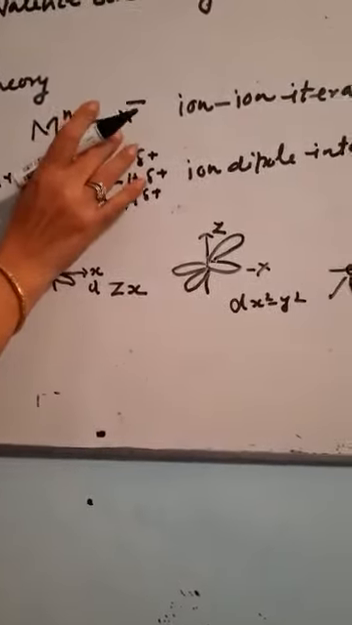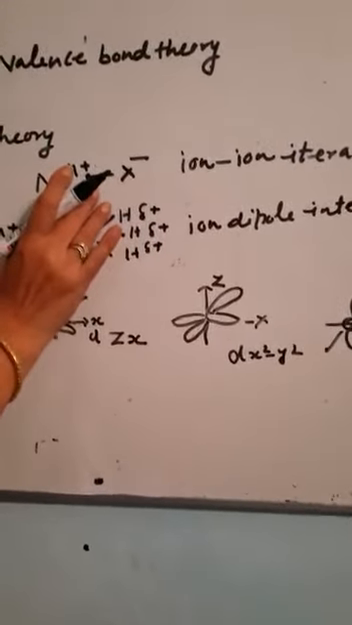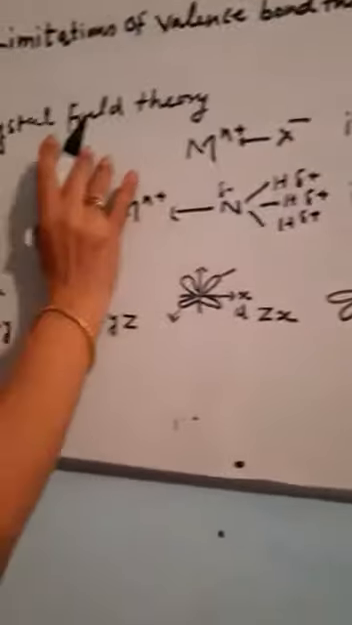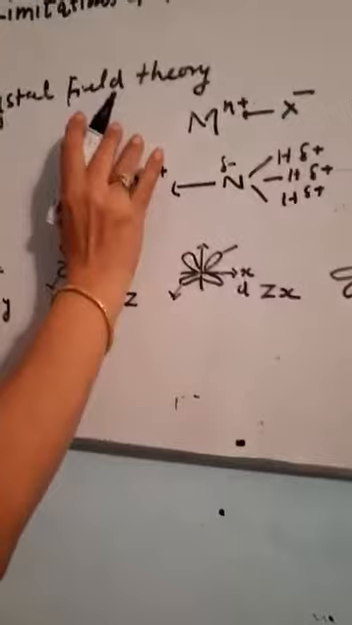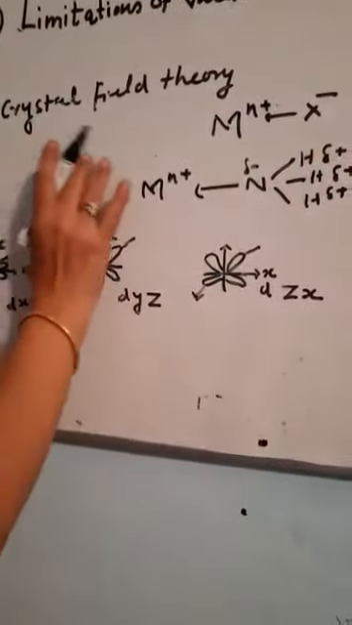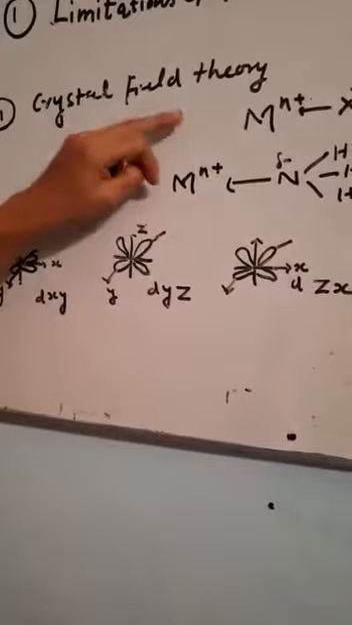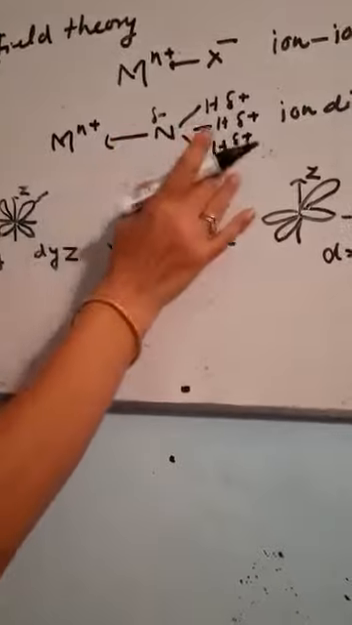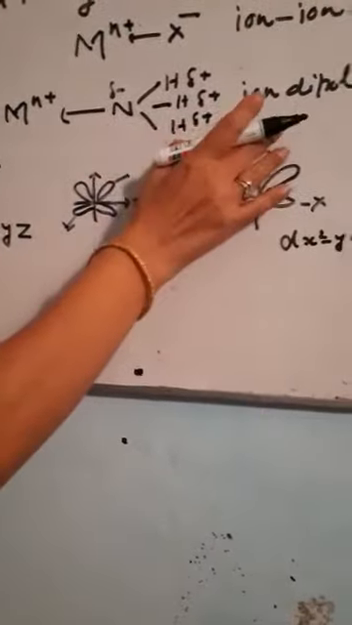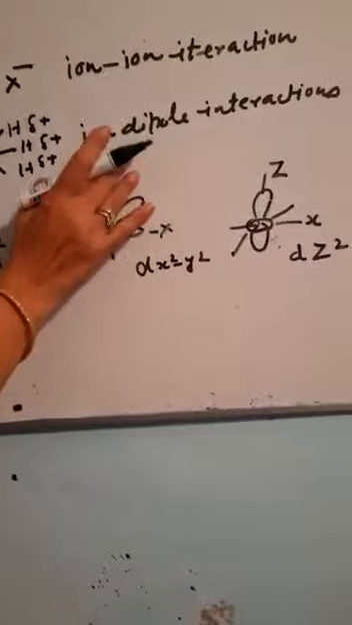The ligands are considered as point charges. There is an interaction between metal and ligand. If the ligands are anions, like chloride ion, bromide ion, then the interaction is ion-ion interaction. If the ligands are neutral, that is water, ammonia, then these are ion-dipole interactions. I have shown by the diagram that these interactions are ion-dipole interactions.